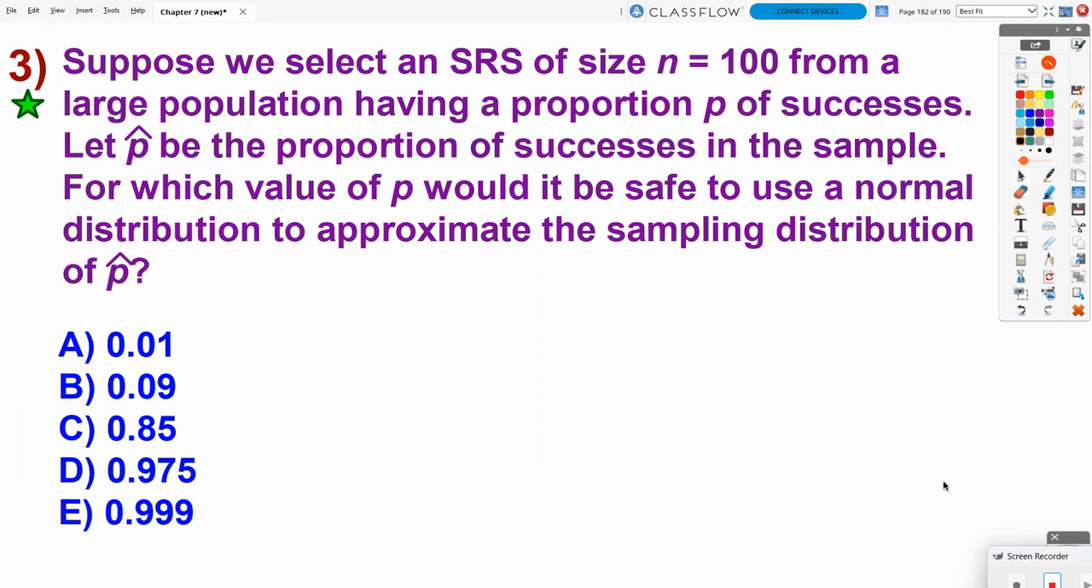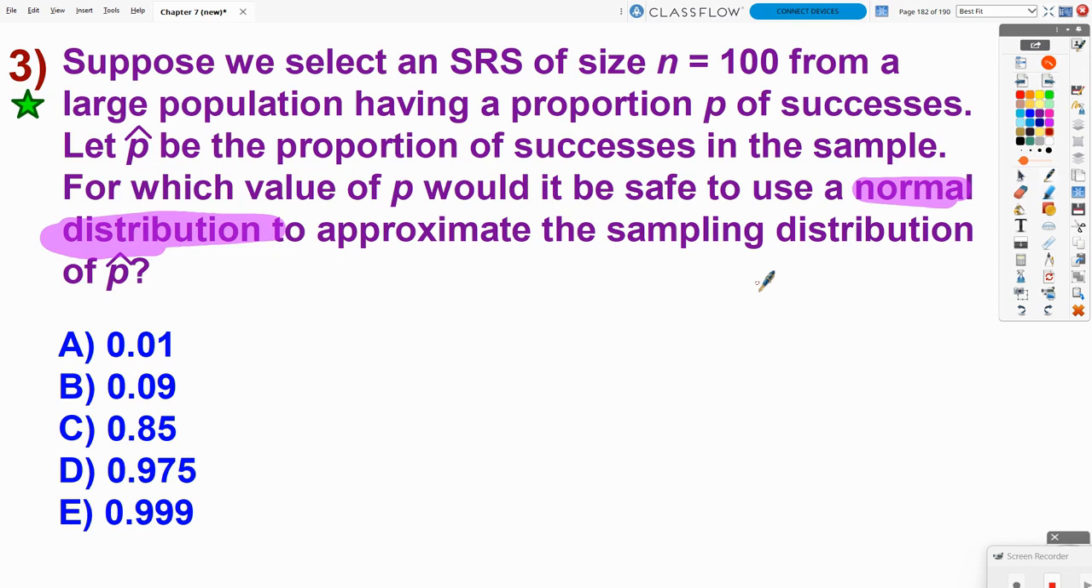Number 3, suppose we select an SRS of size n equals 100 from a large population having a proportion p of successes. Let p hat be the proportion of successes in the sample. For which value of p would it be safe to use a normal distribution to approximate the sampling distribution of p hat? Now, they're talking about what value would it be safe to have a normal distribution.